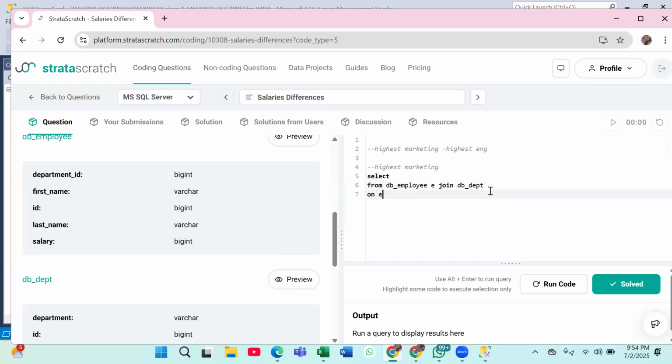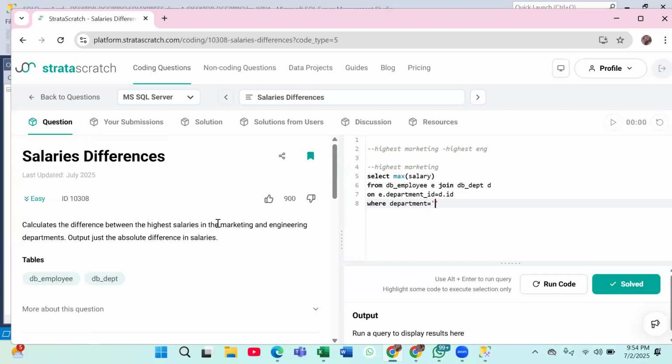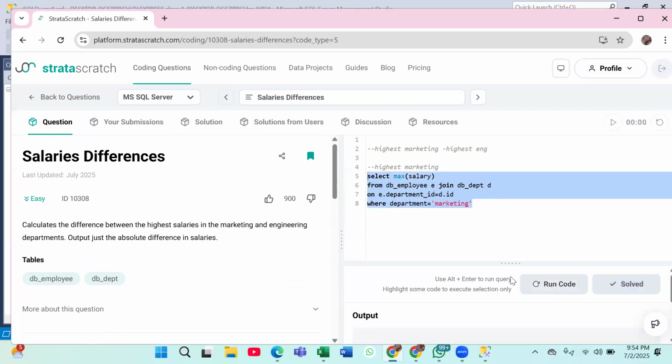What will be my on condition? That their department ID should be same. Equals to D dot ID. Till here, do you have any issue, anyone? I want max salary where department equals to marketing. Do you have any confusion, anyone till here? Maximum salary department wise, we are just finding out that.